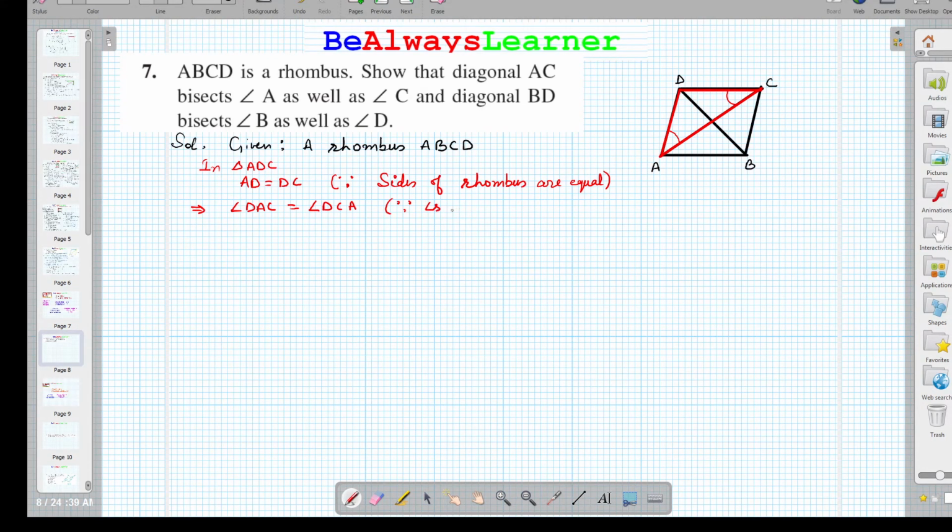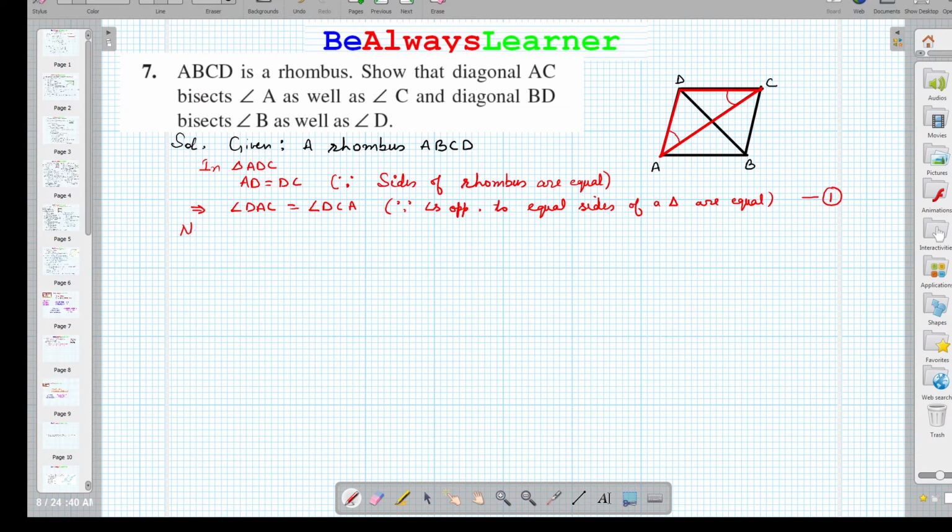Angles opposite to equal sides of a triangle are equal, right? So we can say like this. So we are saying this is equation 1.